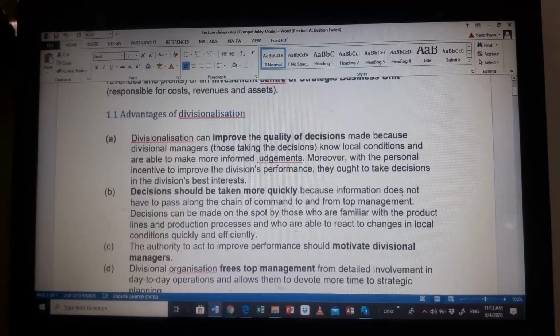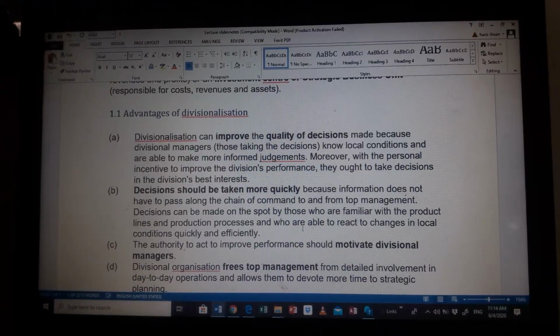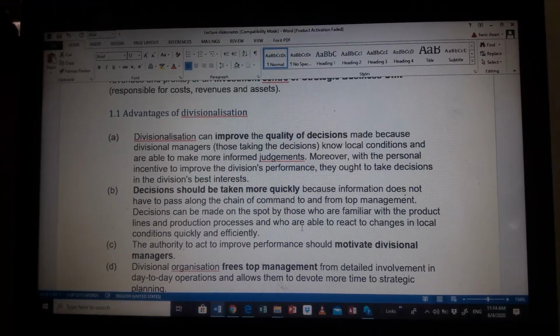The second part is that it can make decisions faster. If we were to give the responsibility of Sabah to the divisional manager of Sabah, then once the information has been circulated around Sabah, and once it has been brought up to the divisional manager, the manager can actually make a quick and quality decision based on the information gathered. Hence, it can make decisions faster.